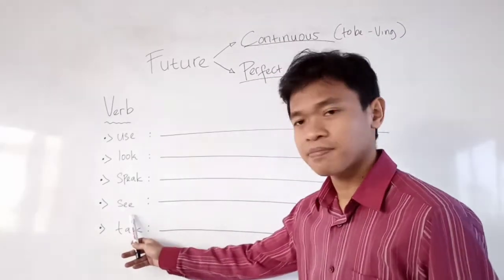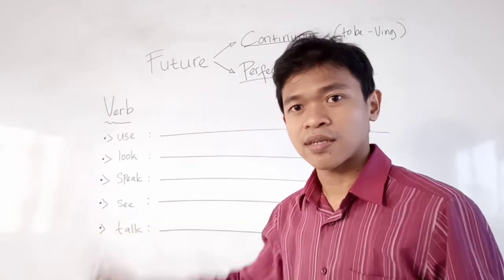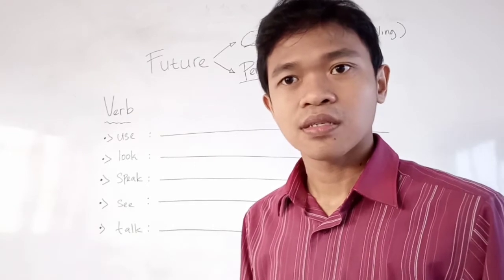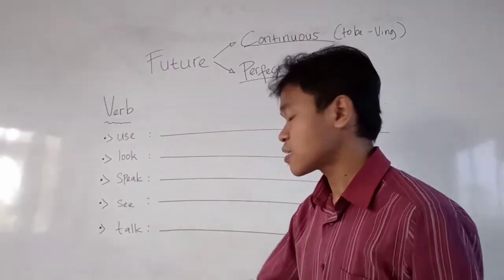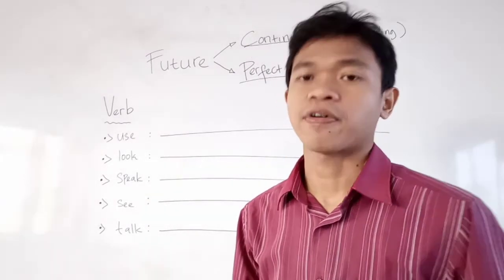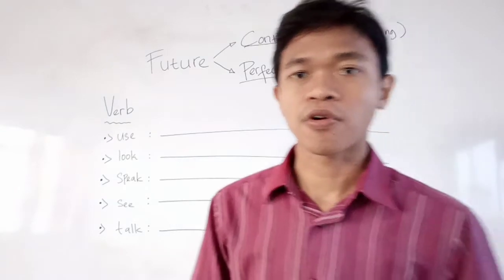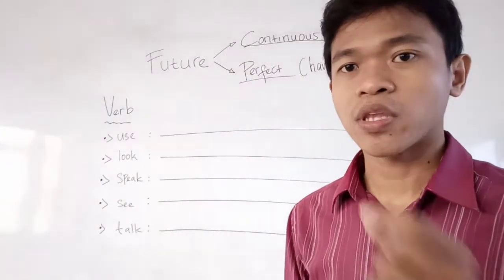And then see: seeing in the continuous and seen as the perfect. And then talk: talking, and talked in the perfect. I just want to review for our lesson before, with the continuous and also the perfect form.